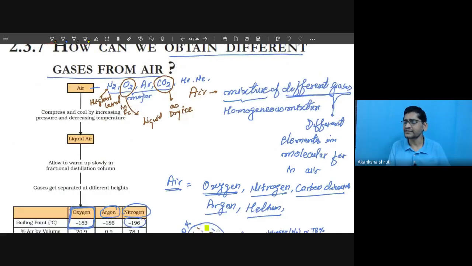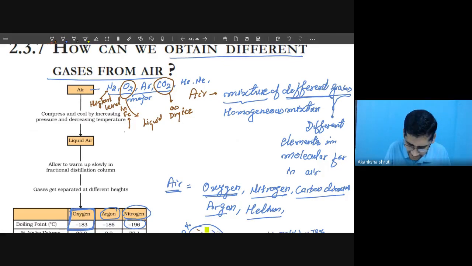Because of its lower, or lowest, boiling point. What is that boiling point? It is minus 196 degrees.